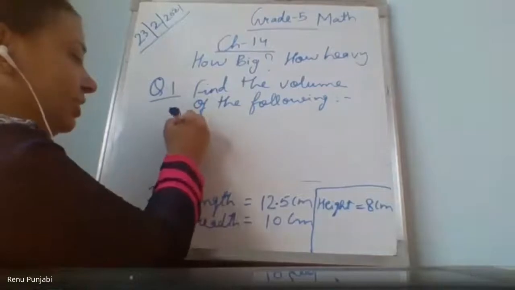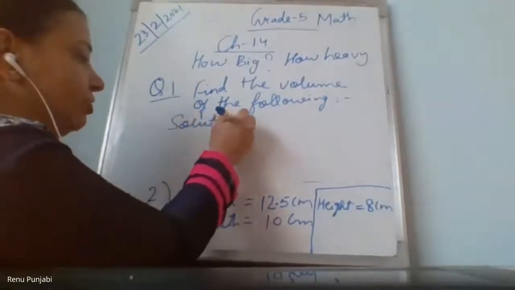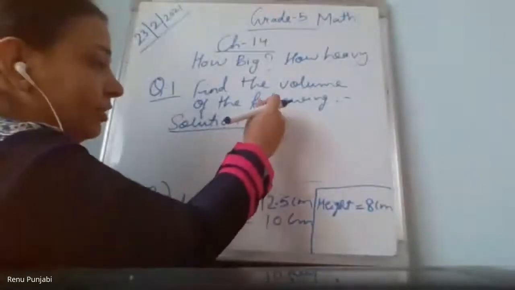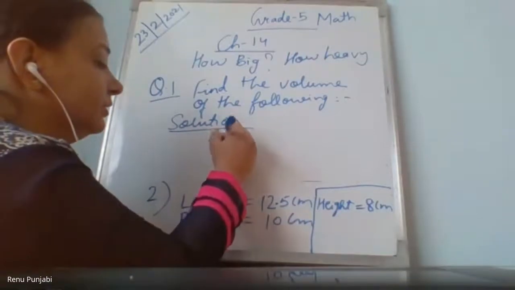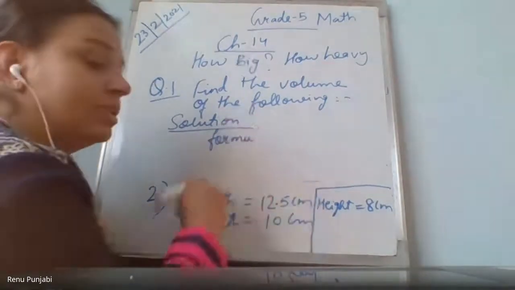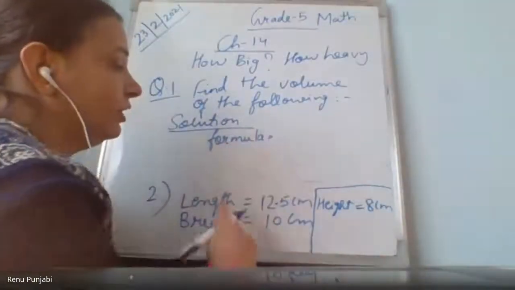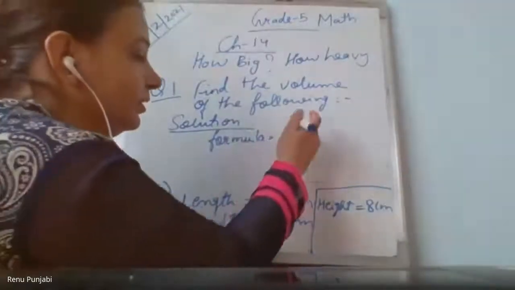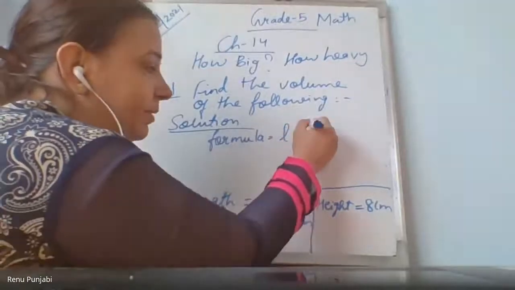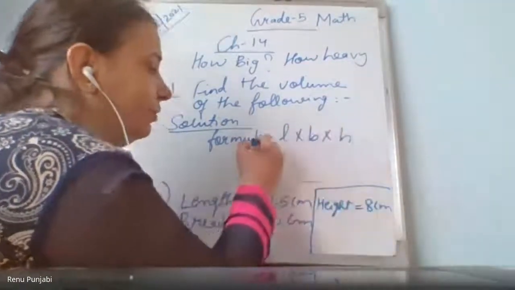Pranshu, mute yourself. Ma'am, can you check my second answer? I have written. I am doing the solution now. Wait, check from the board now. Solution. First of all, when you write the sum, your length, breadth and height should be there. Then you write the formula. Because it's a cuboid, because all the dimensions are different, we write length multiplied by breadth multiplied by height. First we will write the formula.